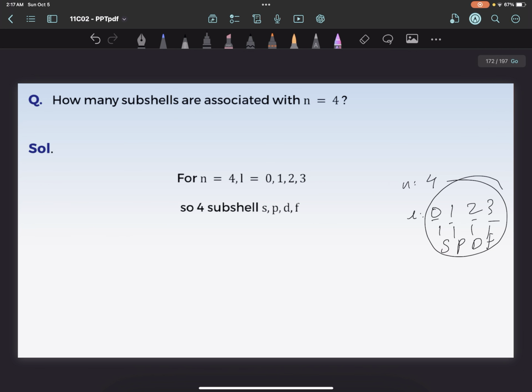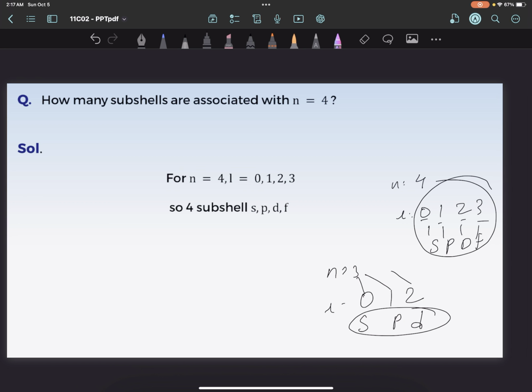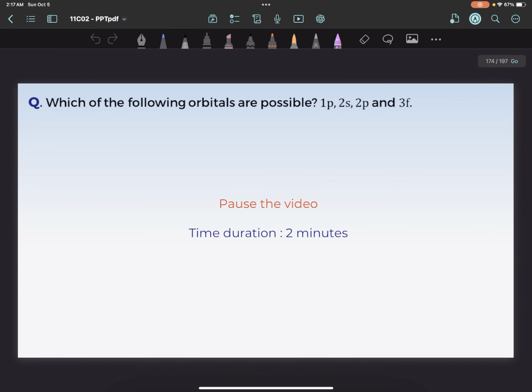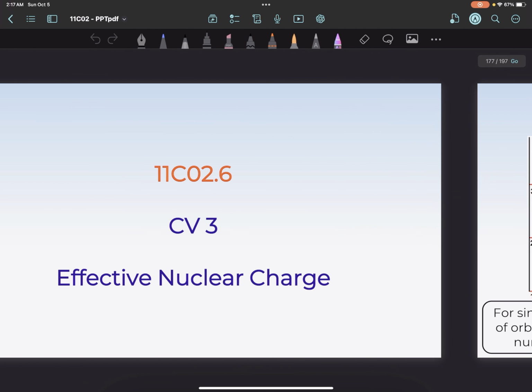For example, if they ask n equals 3, then l is equal to 0, 1, and 2. Therefore, it will be s, p, and d. So I hope the concept is clear up till now.